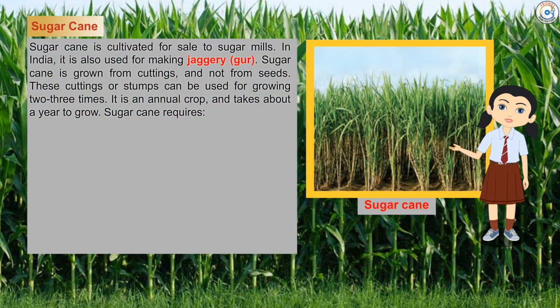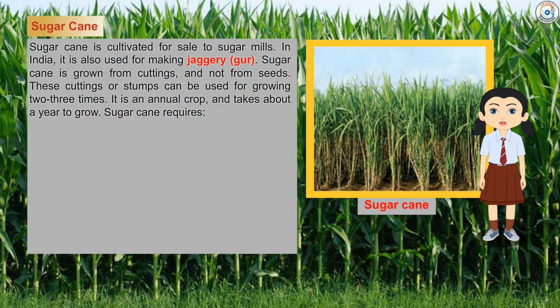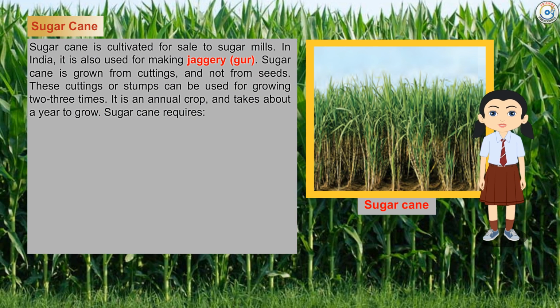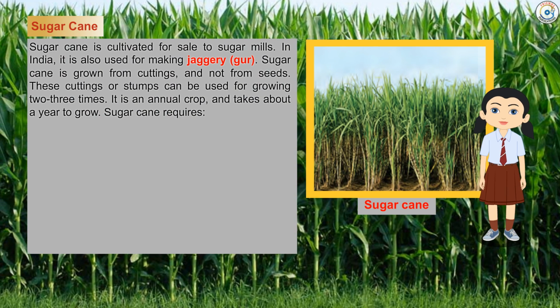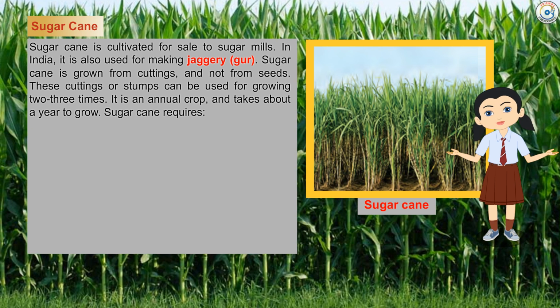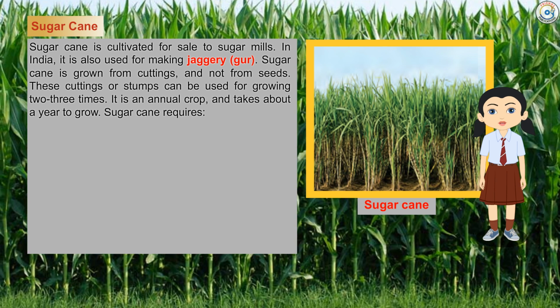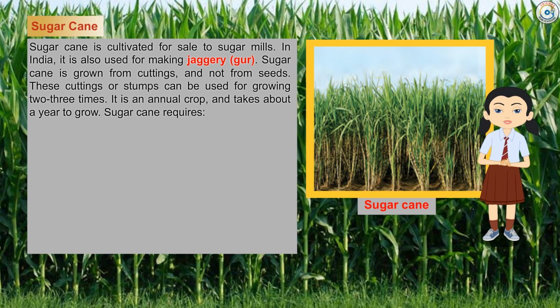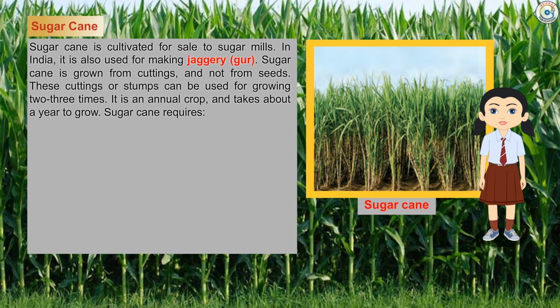Sugarcane. Sugarcane is cultivated for sale to sugar mills. In India, it is also used for making jaggery, gur. Sugarcane is grown from cuttings and not from seeds. These cuttings or stumps can be used for growing 2 to 3 times. It is an annual crop and takes about a year to grow.